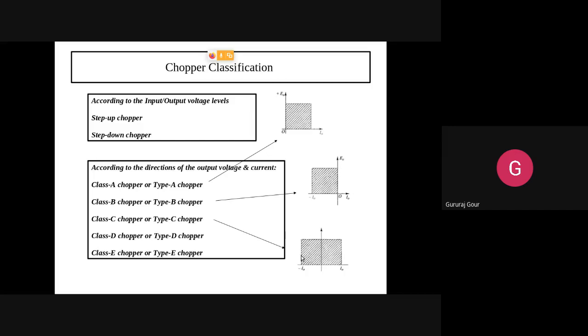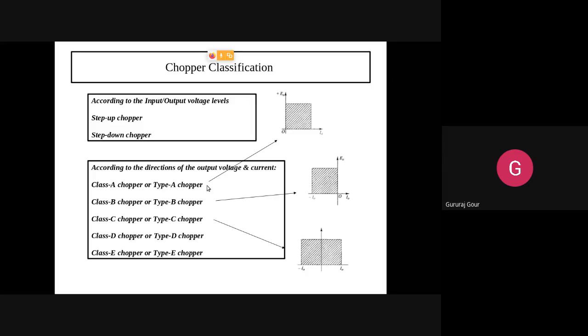In type C chopper, you can see we are able to get two types of outputs. Output voltage is always positive. You can see here, output voltage is always positive in the first three types. There is a y-axis, and it is always positive. Still, we are not going into the negative y-axis.